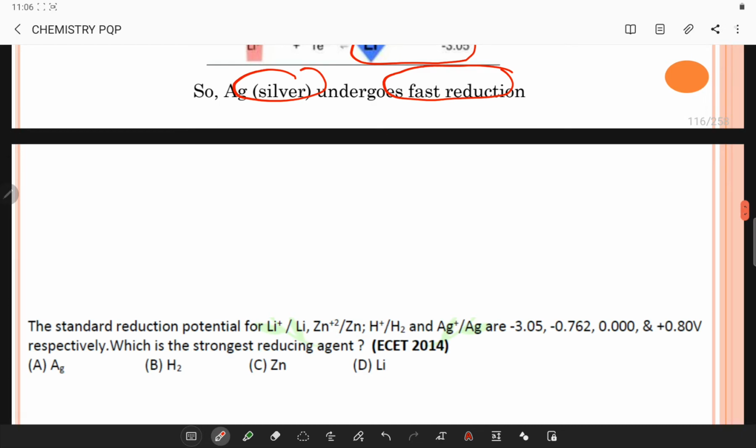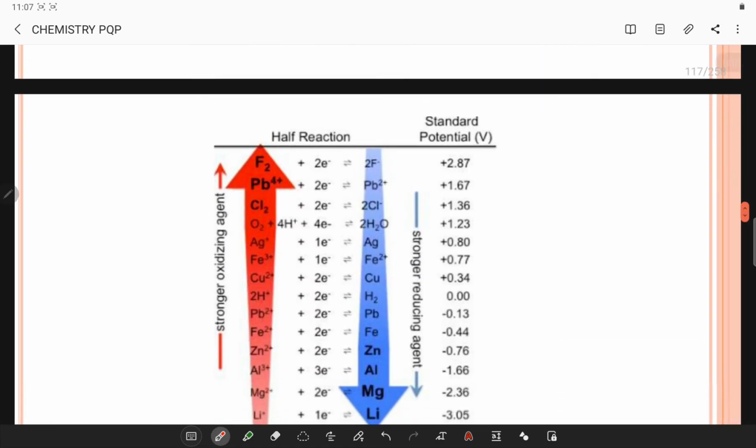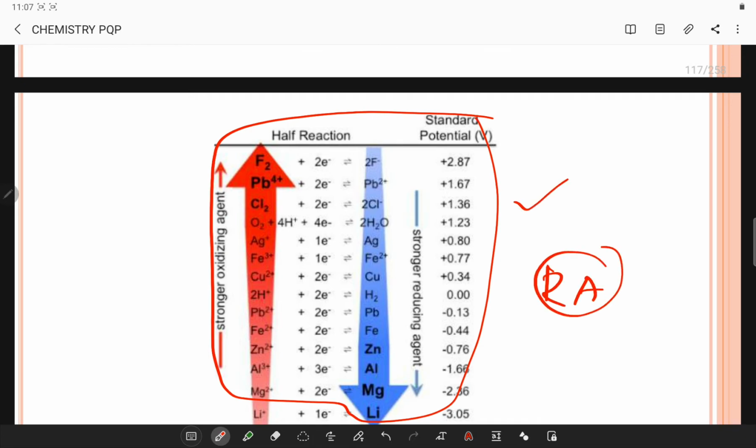Next, in this question the standard reduction potentials of lithium, zinc and hydrogen are given. Which is the strongest reducing agent? Earlier I told you the strongest reducing agent is lithium because it has a potential of minus 3.05, whereas the weakest reducing agent will be fluorine. So you have to remember the order of this for solving questions related to reducing agents.